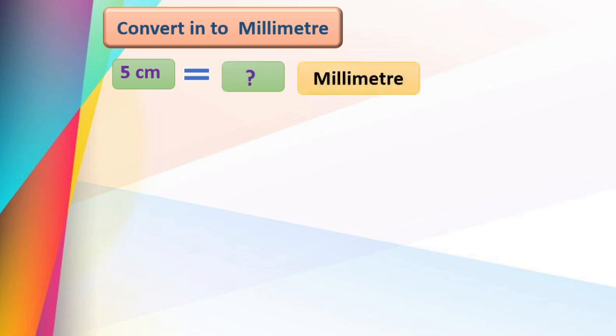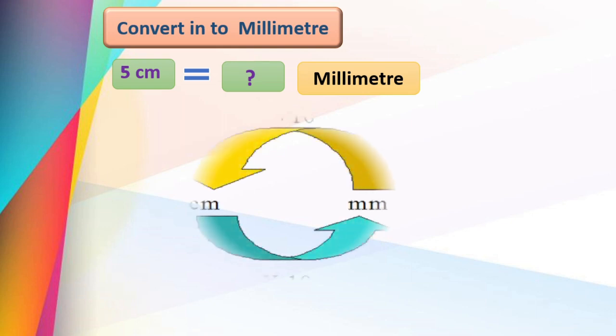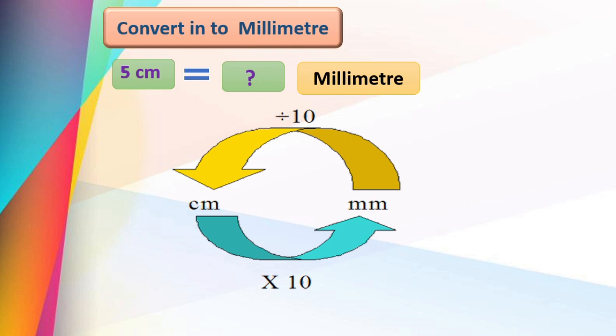See, whenever we have given centimeter and we will be asked to convert that one into the millimeter, we have to follow this method. See, dear children, here I will write 5 because we want to find out the measurement of 5 centimeter. Correct? We need that one in the millimeter.